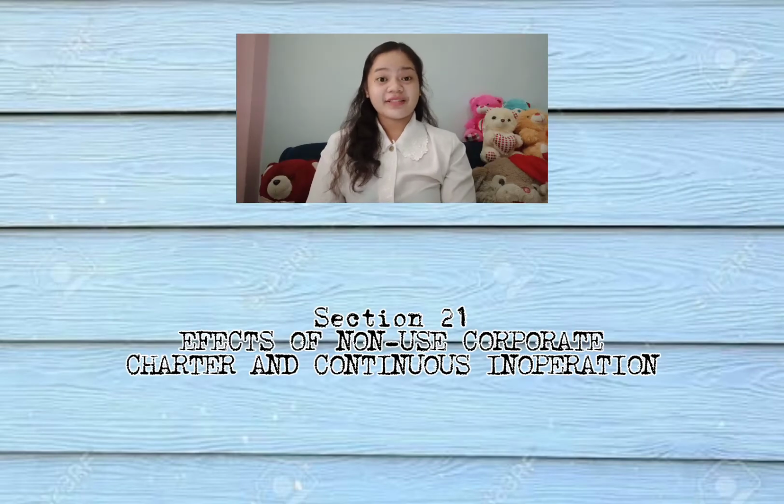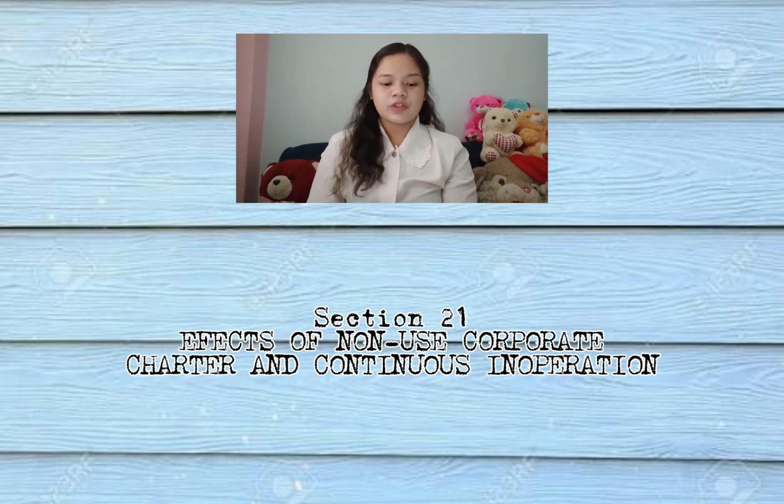Section 21. Effects of non-use of corporate charter and continuous inoperation. If a corporation does not formally organize and commence its business within 5 years from the date of incorporation, its certificate of incorporation shall be deemed revoked as of the day following the end of the 5-year period. However, if a corporation has commenced its business but subsequently becomes inoperative for a period of at least 5 consecutive years, the Commission may, after due notice and hearing, place the corporation under delinquent status.